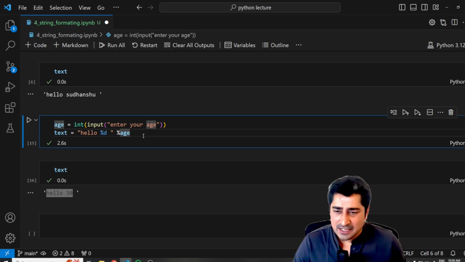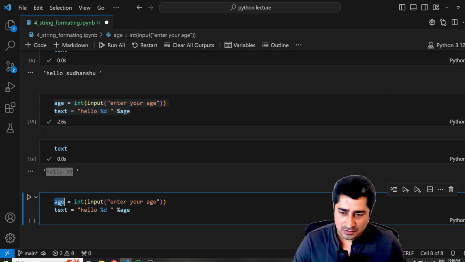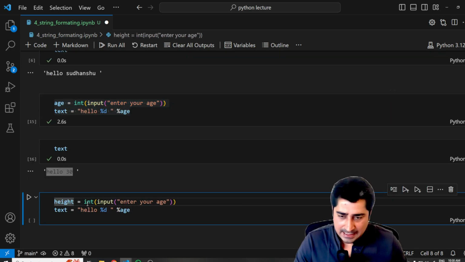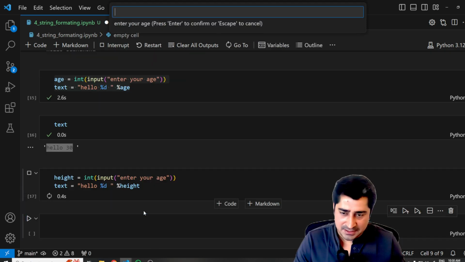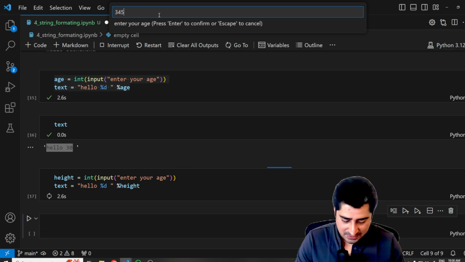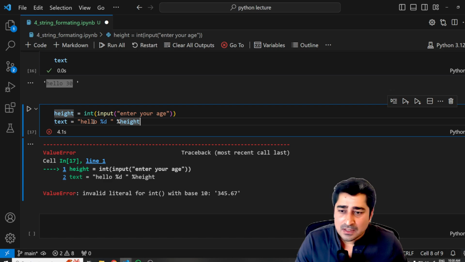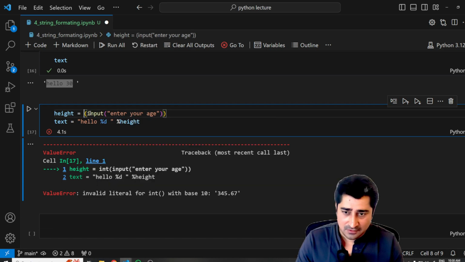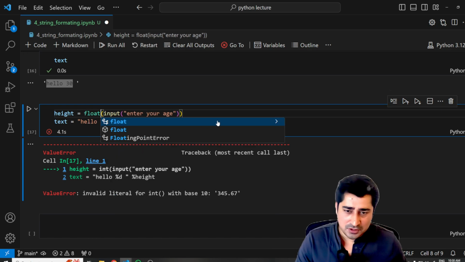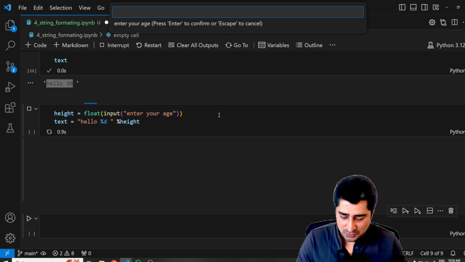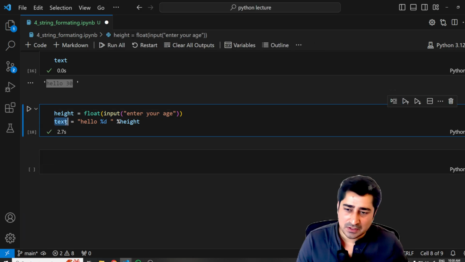Now let's suppose I'm going to keep float over here, maybe float, and here I'm going to write height, and in this particular place I'm going to write height. Execute. Now here height is equal to something like this, a floating point number I'm going to mention. Because of integer, it is going to give me this issue. So here execute, and something float I'm going to enter, and it is working well for me.